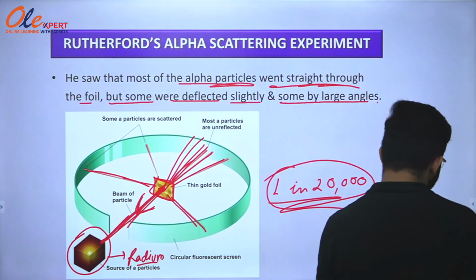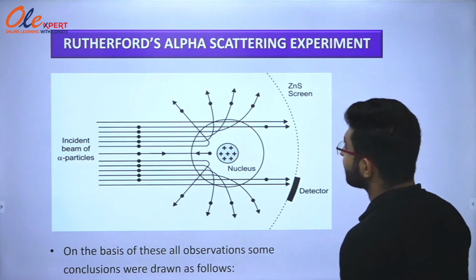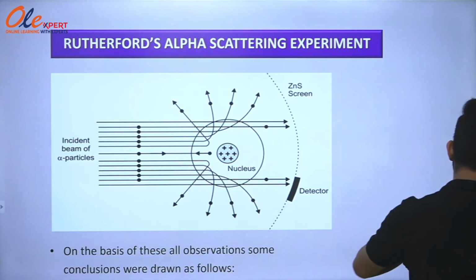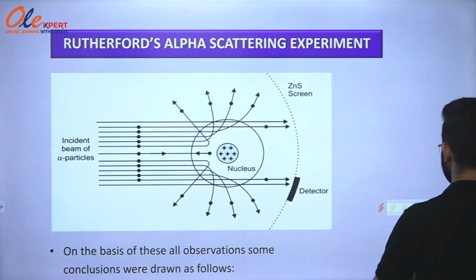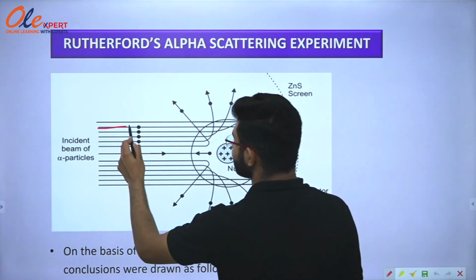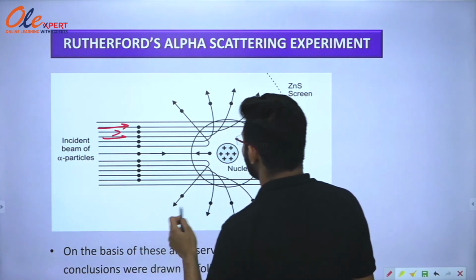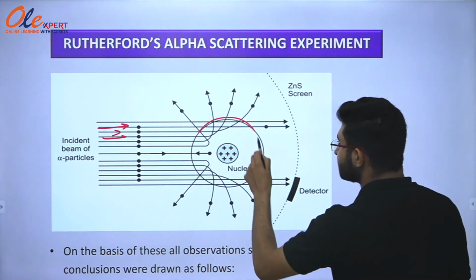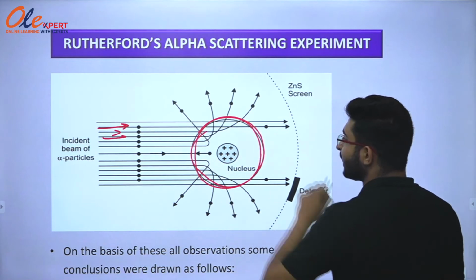Now you can see here the schematic diagram. This was the source and these were the alpha particles. This was the atom of the gold foil.